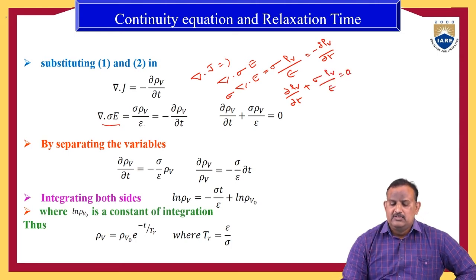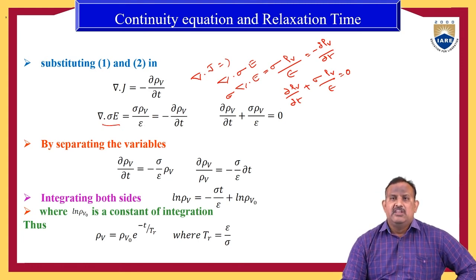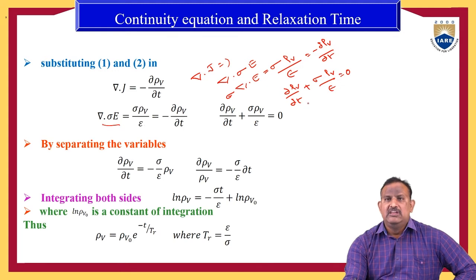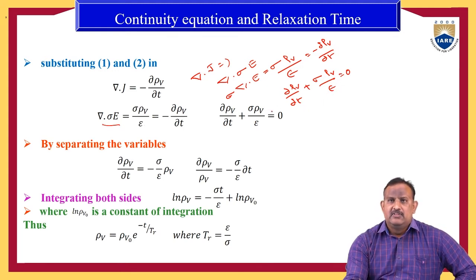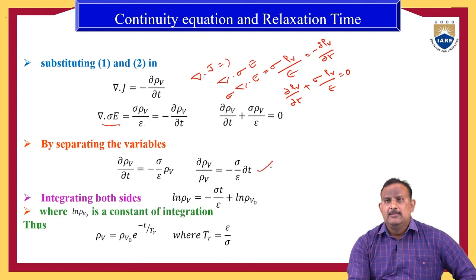Then by separating the variables, ∂ρv/∂t is equal to minus sigma by epsilon into ρv, or we can write ∂ρv/ρv is equal to minus sigma by epsilon into ∂t.